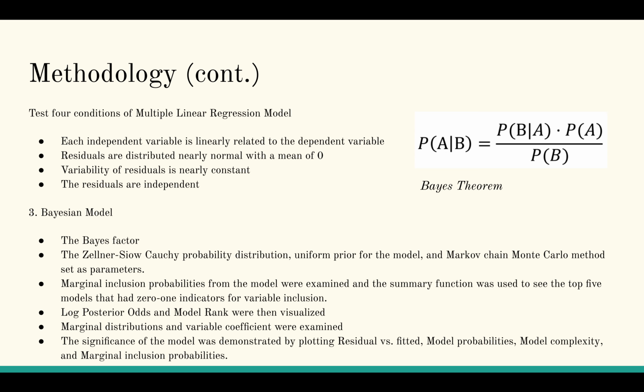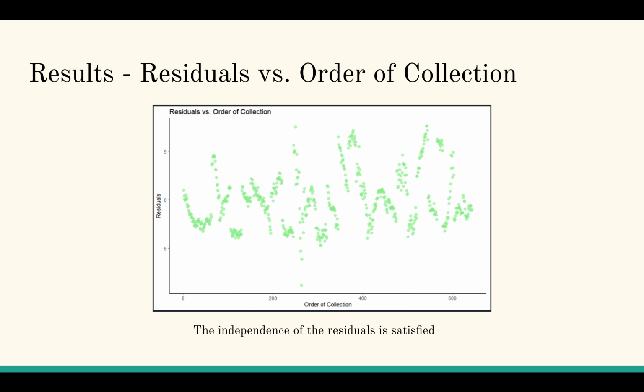The residuals versus fitted plot on the right demonstrates that the variability of the residuals is equally variable for high and low values of the predicted response variable, as evidenced by the constant width of the band and points being randomly scattered around the zero. In this residuals versus order of collection graph, the independence of the residuals is satisfied as shown by the fact that the points are randomly scattered and do not show a clear pattern.